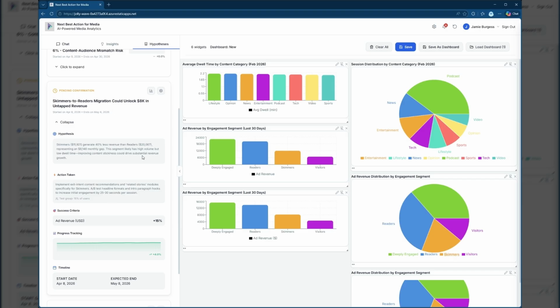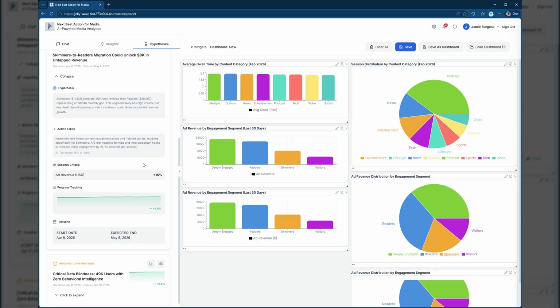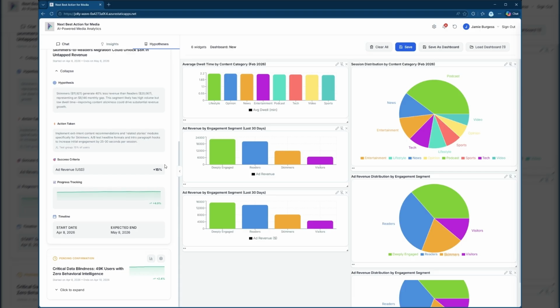And the hypothesis agent will be spun up and deliver the results. So I can go from an idea or an insight into testing it and then finally rolling it out across the company if it shows true business opportunity.